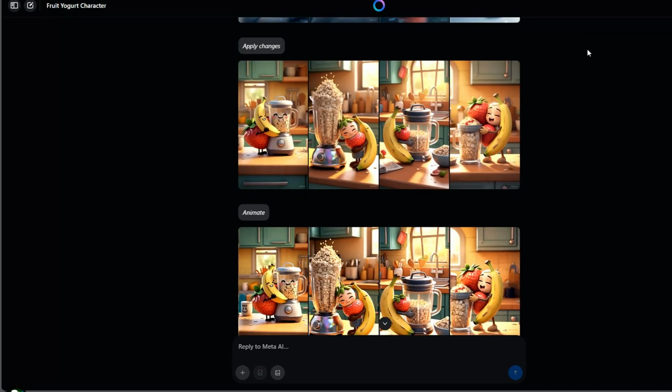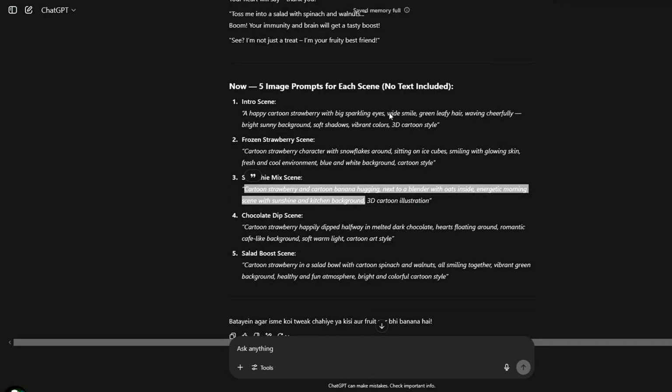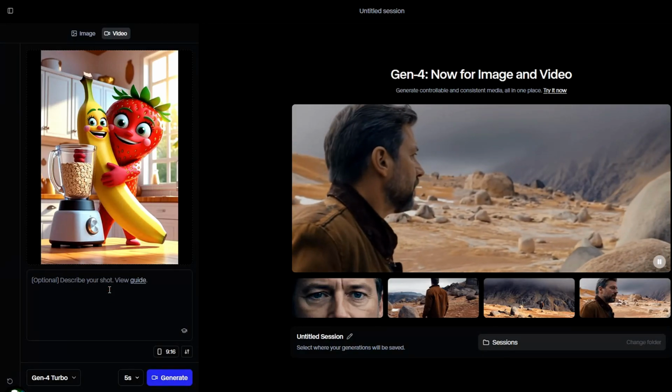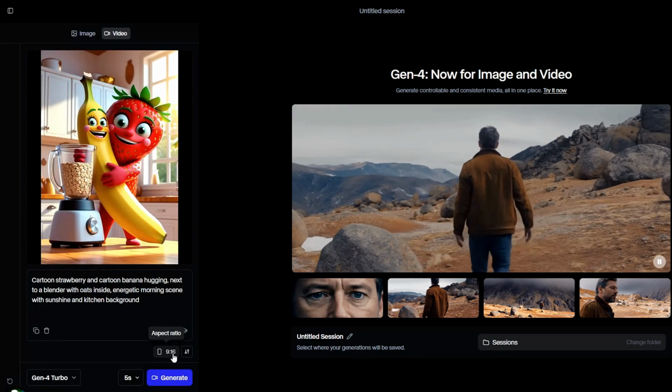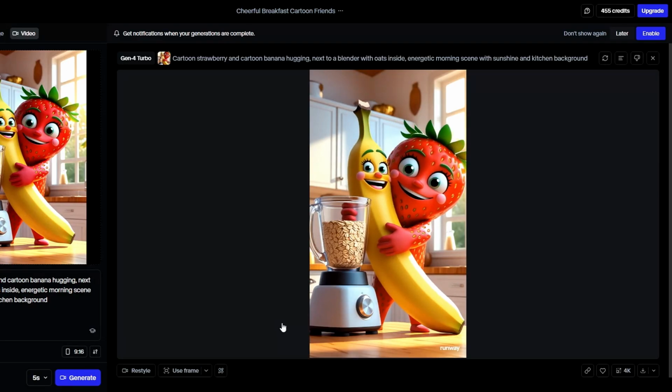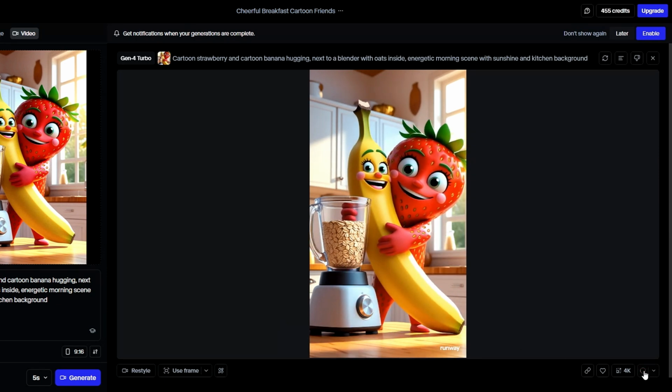But if I need to use another website, I'll go with RenderML. So first we'll go to image to video and upload our image there. Then we'll copy and paste the same image generation prompt that GPT gave us. Select the 9:16 ratio and hit generate. And you can see how amazing the video turned out. Now just download it and in the same way create all your videos one by one.